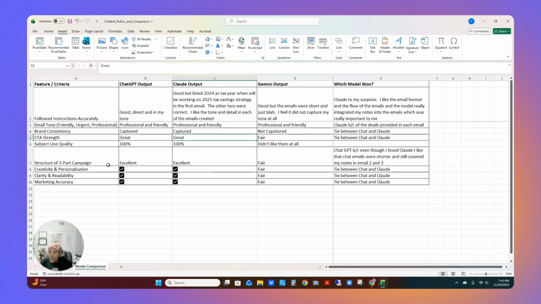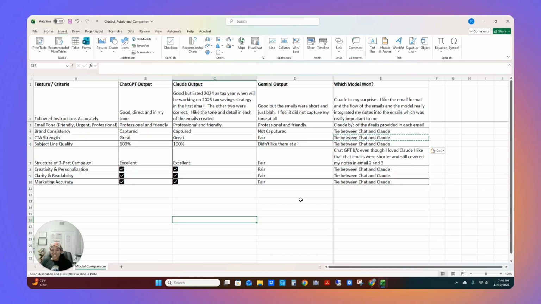Then we have the subject lines. Again, I really liked what Chat and Claude came up with. I am not including Gemini because I really did not like its output. And then the structure of the email campaign, Claude and ChatGPT were excellent. Gemini was fair. And then creativity, clarity, and marketing accuracy. Again, ChatGPT and Claude were the winners for me. Gemini did an okay job. It was just very generic, not what I was expecting.